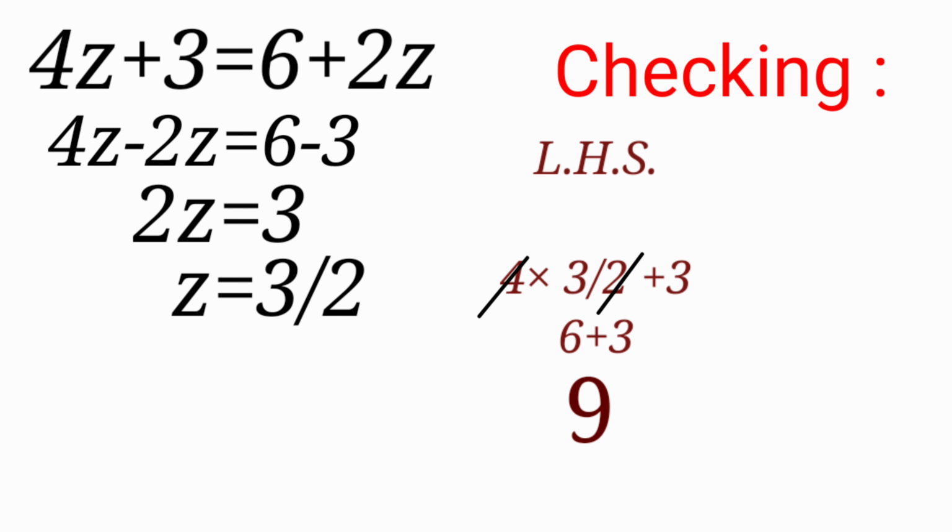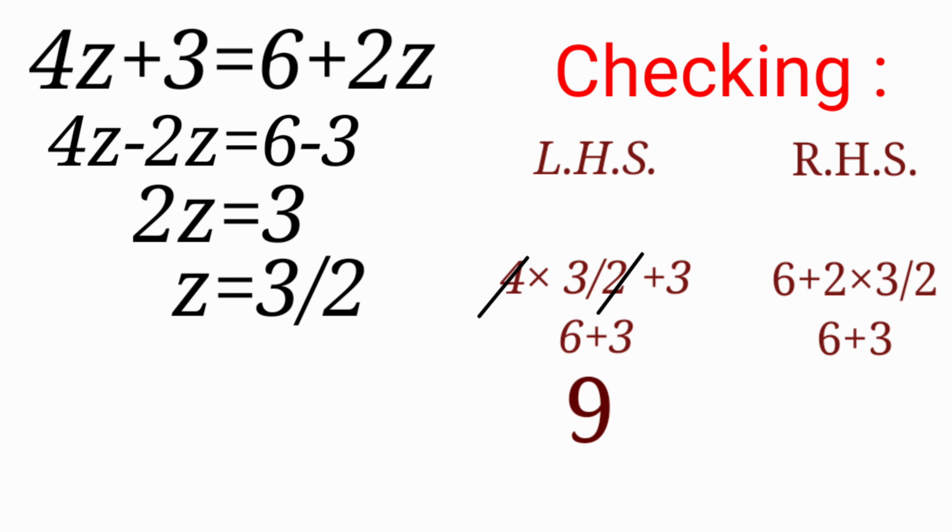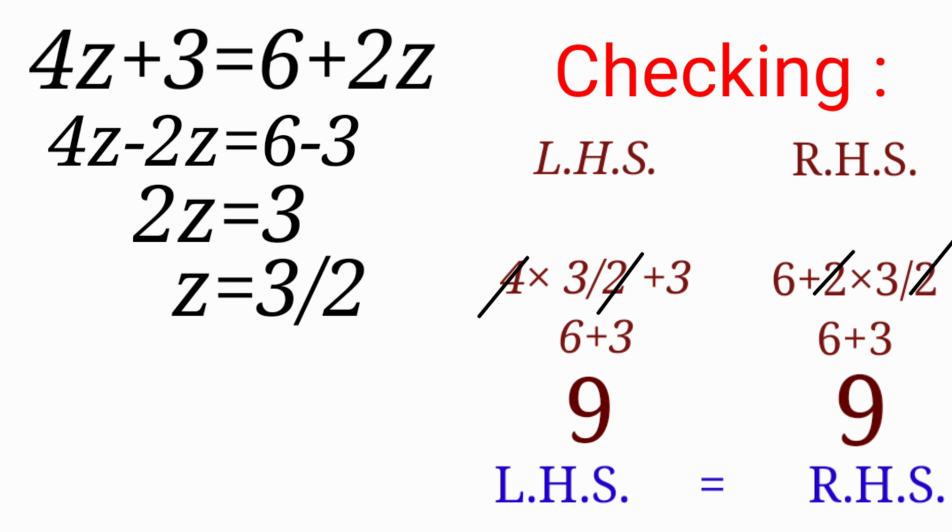Now take the right hand side. 6 plus 2z, that is 6 plus 2 into 3 by 2. This 2 and 2 cancel with each other. Now it becomes 6 plus 3. 6 plus 3 is 9. Yes, now this is also an equation because the left hand side equals the right hand side.